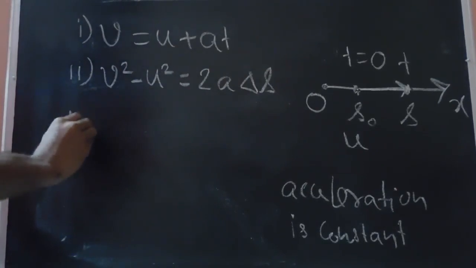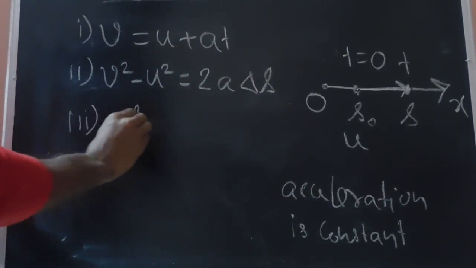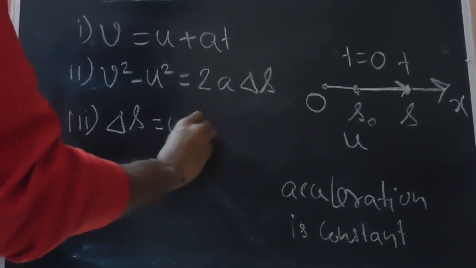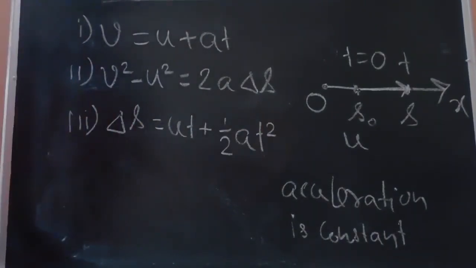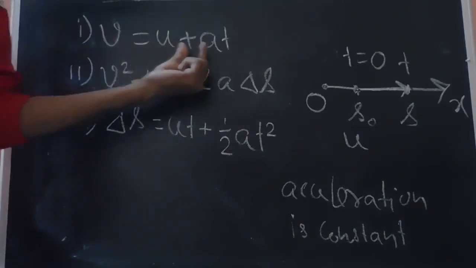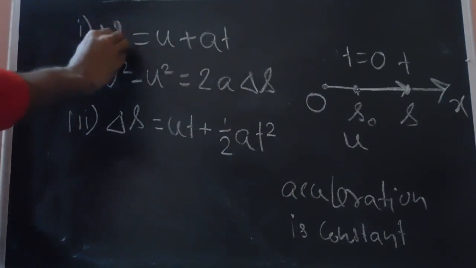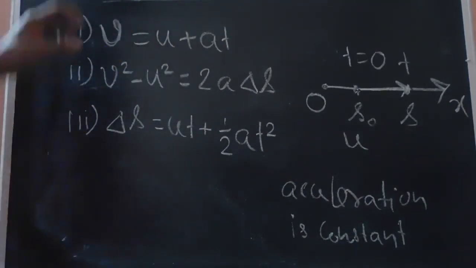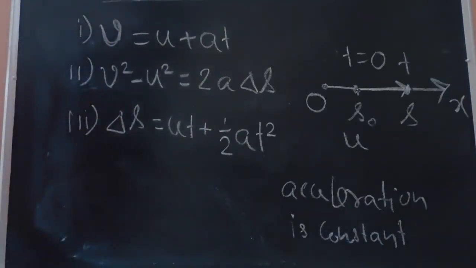And number 3, delta s, the change in displacement, is equal to ut plus half a t square. In all these three equations we have to take care of the signs of v, u and a very carefully. Whether a particle is moving in the positive or negative direction, with positive or negative velocity, we have to put this in these equations, and only then can we apply them in a particular problem.